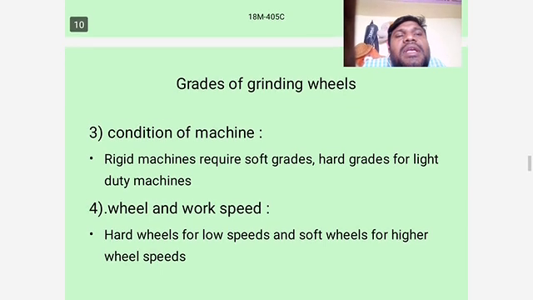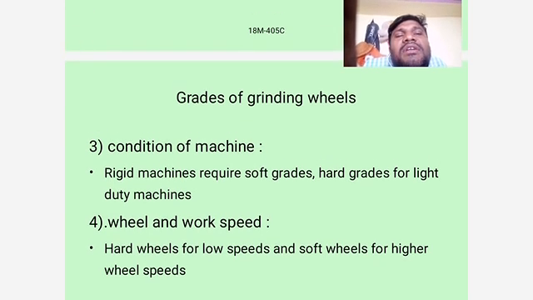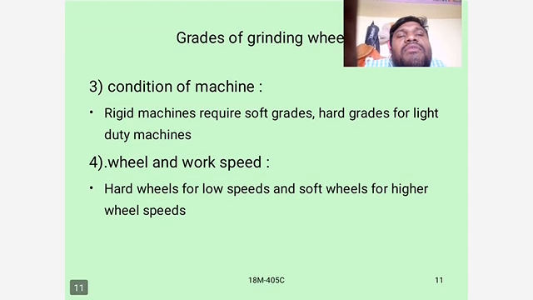Condition of machine: rigid machines require soft grade and light duty machines require hard grade. Wheel and work speed: hard wheels for low speeds and soft wheels for high wheel speeds.